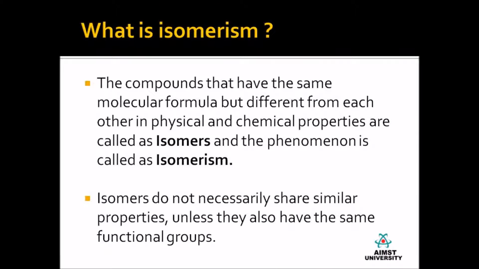The compounds that have the same molecular formula but with different physical and chemical properties are called isomers, and this phenomenon is called isomerism. Isomers do not necessarily share similar properties unless they also have the same functional groups.